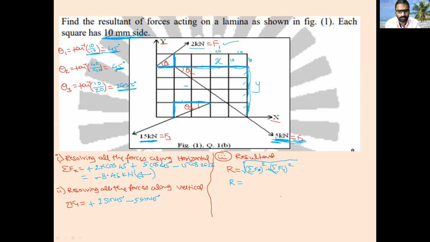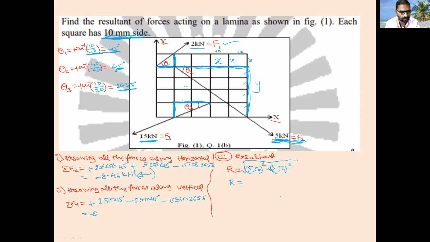Okay, next F3 force. Is F3 moving upward or downward? Downward. Minus 15 into sine 26.56. So calculate sigma Fy. Minus 8.8.